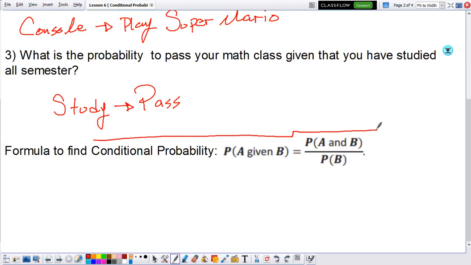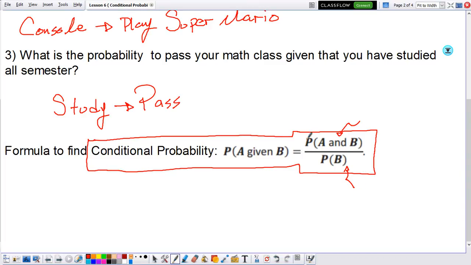Conditional probability. With conditional probability, we're going to use the simple notation P(A given B). How do you find the conditional probability? Well, you need to know two things. You need to know the probability of A and B, and you need to know the probability of just B.